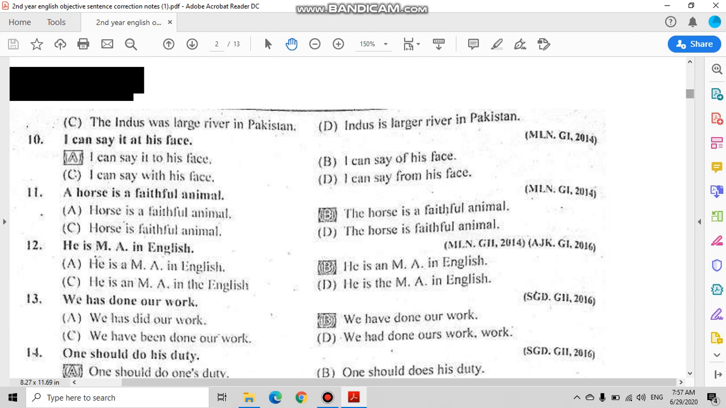Sentence number 10. I can say it at his face. Why is option A the correct option? I can say it to his face, because say is an action and the target of that action is his face. And when an action has a target, we use the preposition to. In this sentence, they have used the preposition at. So the correct option is I can say it to his face.